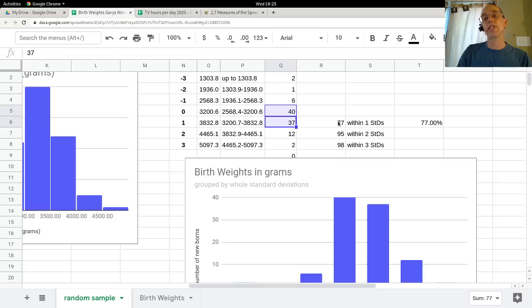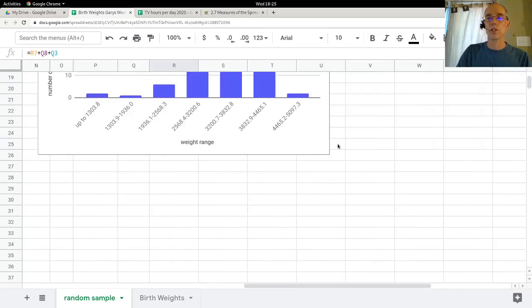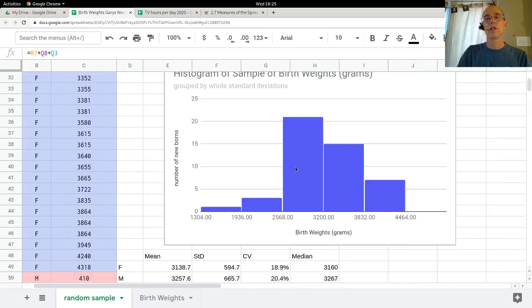That was 77 out of 100, or 77% of my data was within 1 standard deviation. 95% of my data was within 2 standard deviations, and 98 was within 3. Okay, so I have a slightly different version of the graph. Somewhere I lost it. There it is. This one right here.